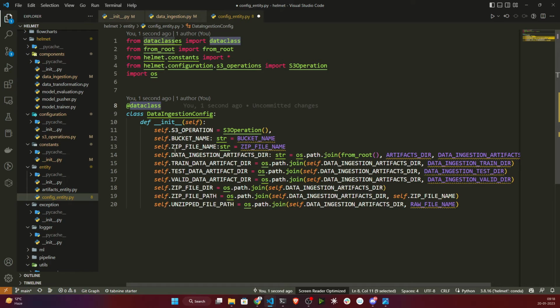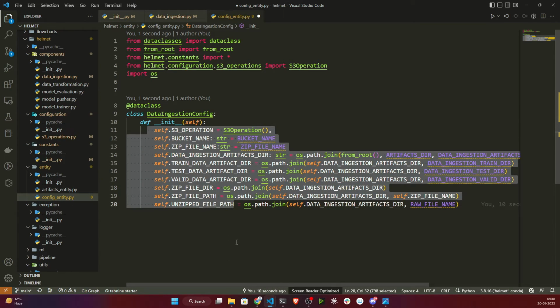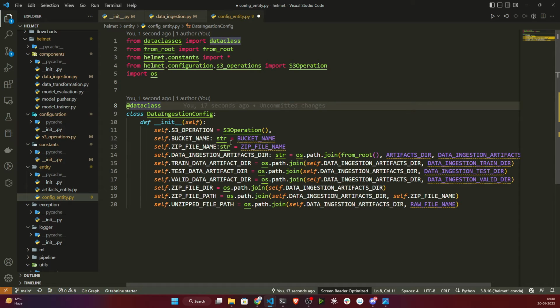Suppose in this constructor you have defined these paths, these variables. If you import this data ingestion config, you can access all the variables in another file. So this is the advantage. Instead of creating an actual class, we created a data class to organize our variables. In future, if you want to change anything here, suppose you want to change the bucket name, you just need to change it here, and it will reflect inside your code. You don't have to go inside your code and change it. So this is the advantage.